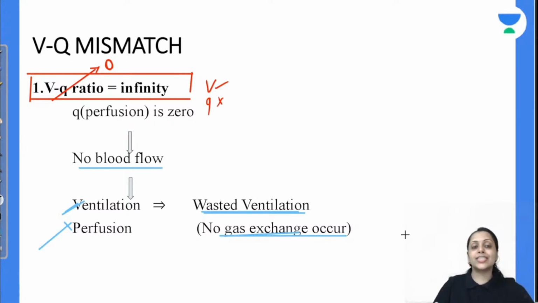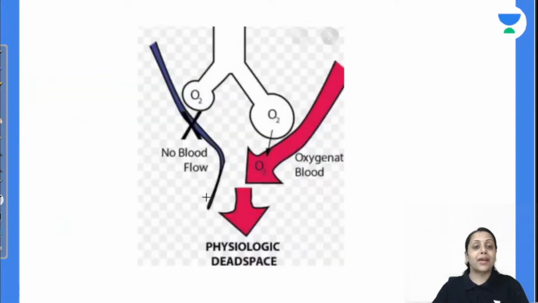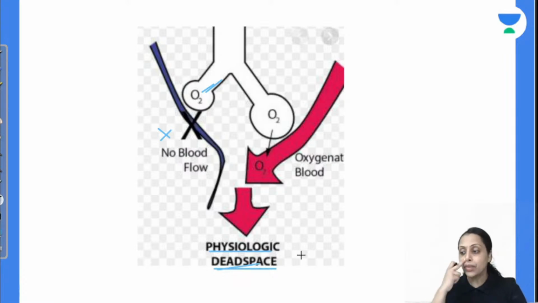So first is ventilation perfusion ratio infinite, और same diagram है, यहाँ पे blood flow is not there but ventilation is there. So this ventilation is wasted ventilation, and normally अगर बात करें तो it is present in our physiological dead space. 150 ml हमारा physiological dead space होता है ना, वहाँ पे क्या है? Ventilation is there but there is no perfusion, so that is wasted ventilation.